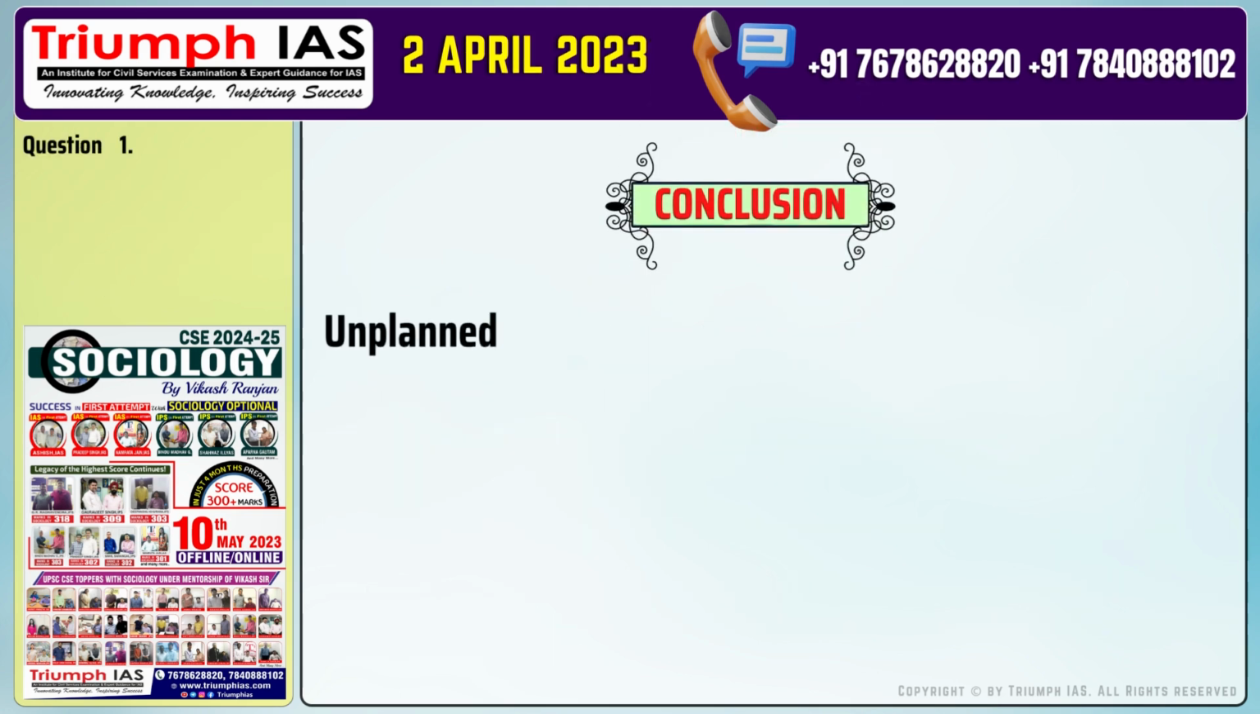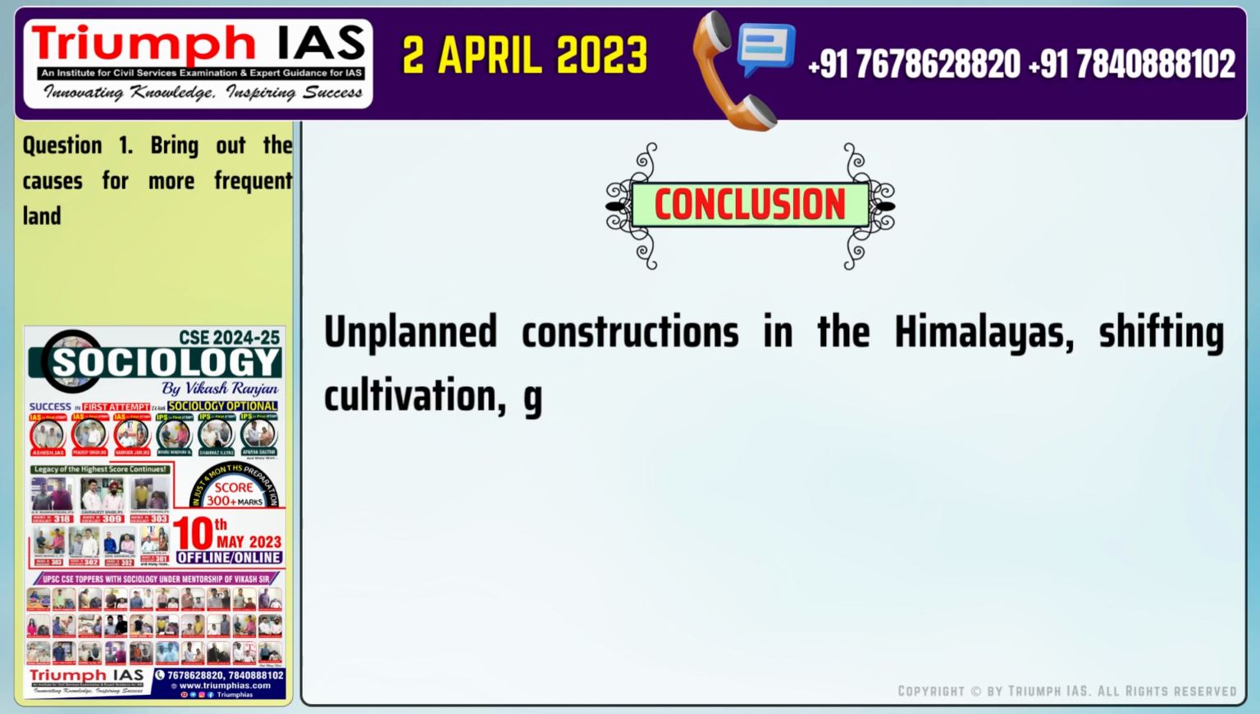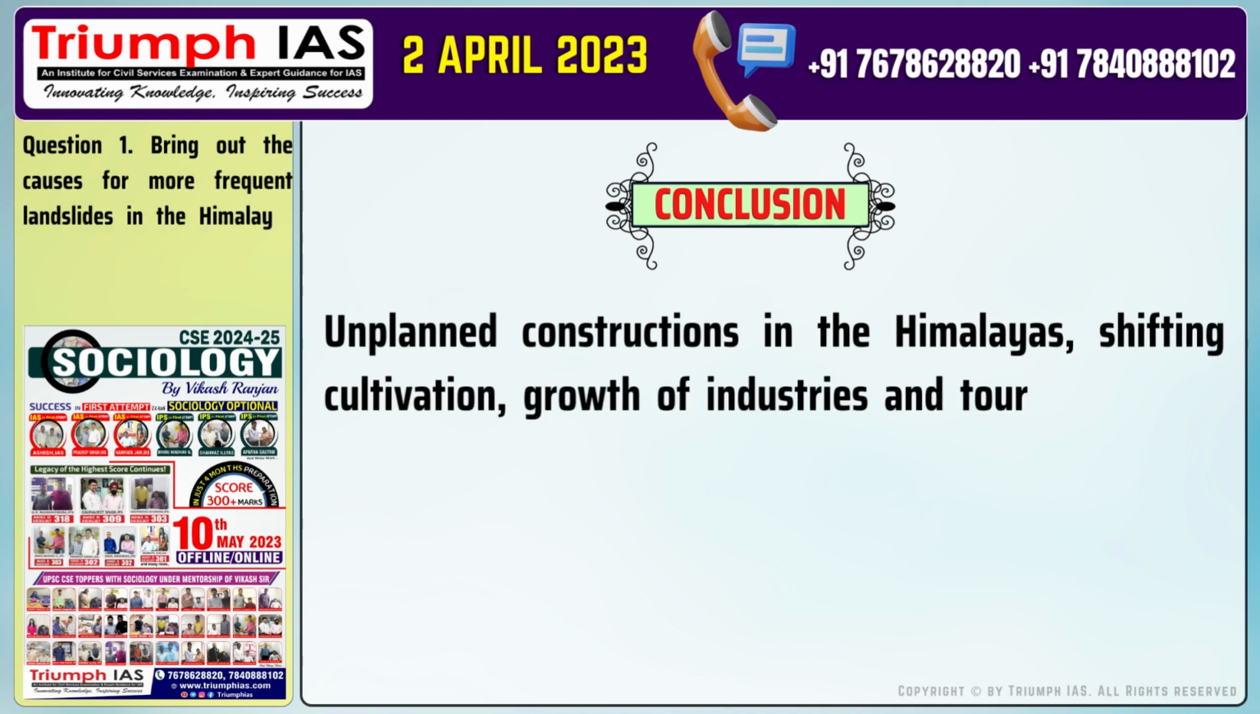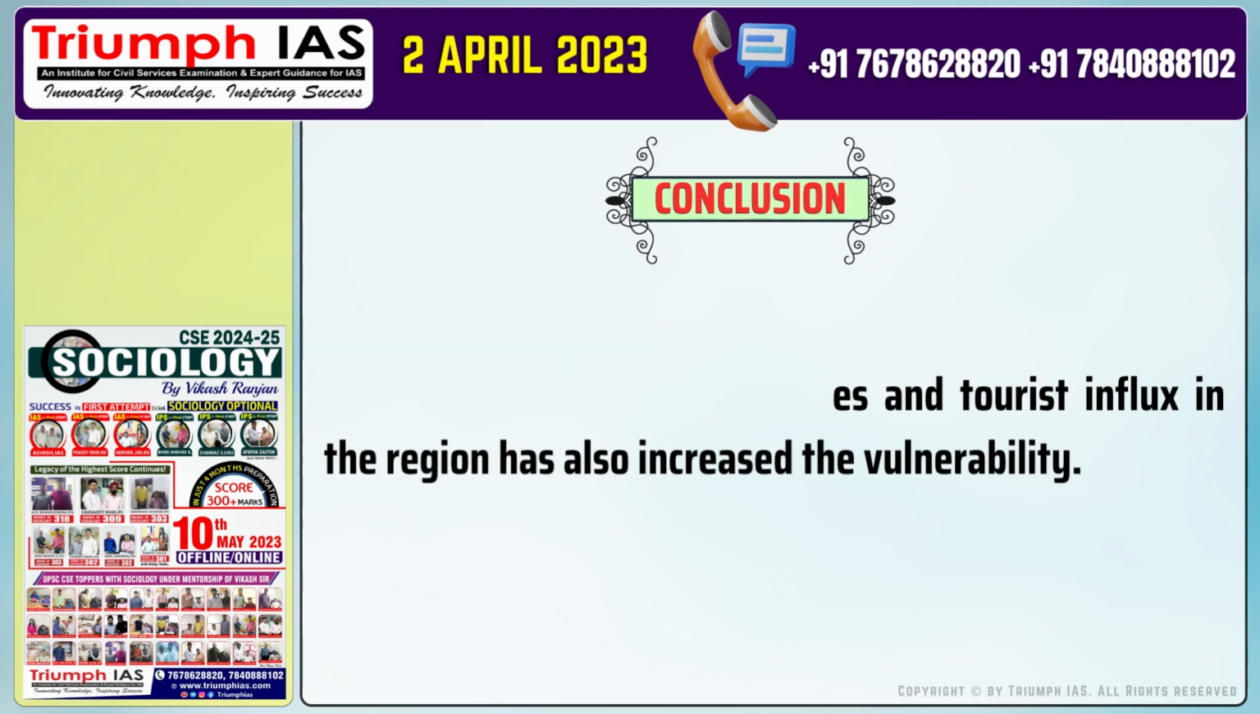The conclusion of the answer is unplanned constructions in the Himalayas, shifting cultivation, growth of industries, and tourist influx in the region has also increased the vulnerability.